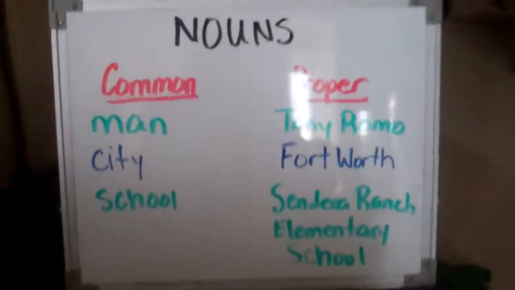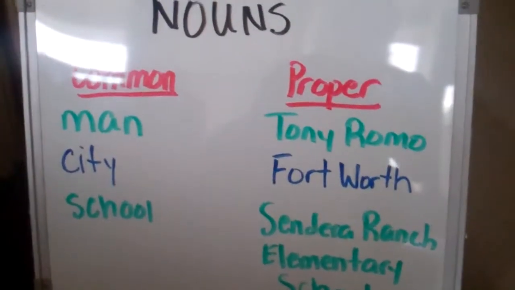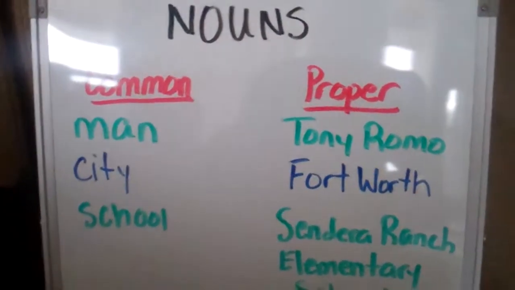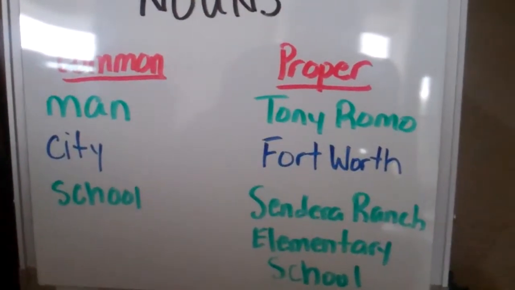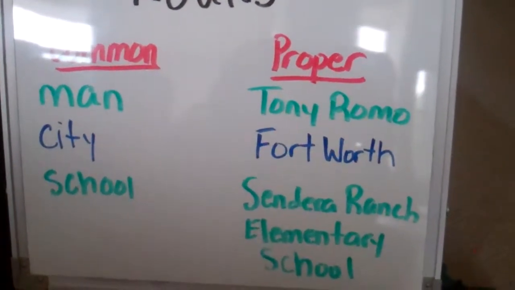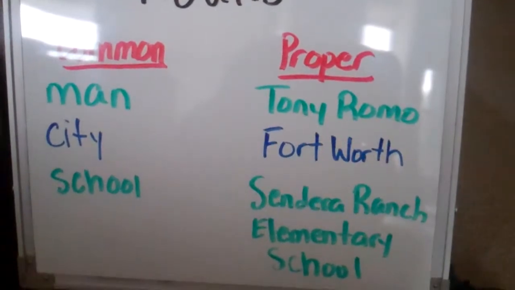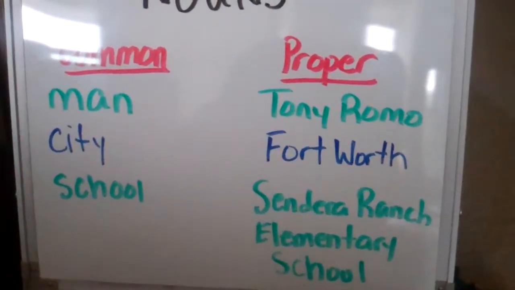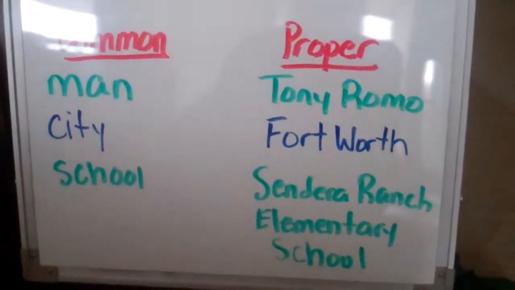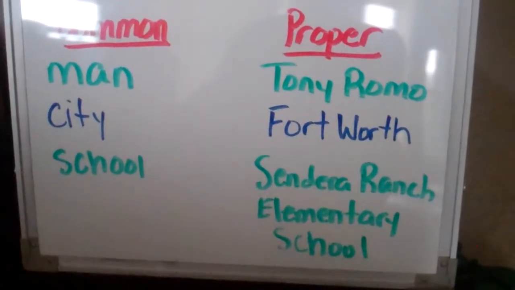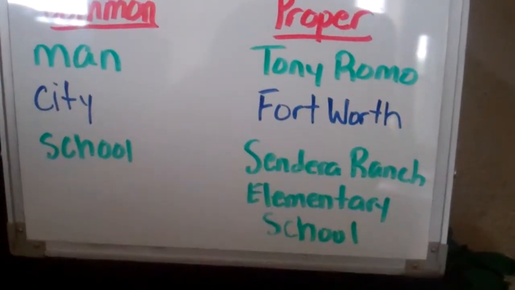Okay, so let's go look at our board now. On the left-hand side, we've got our list of common nouns. And on the right-hand side, our list of proper nouns. So we see the word man, and then next to it, Tony Romo. Man being common and Tony Romo being proper. We've got city and Fort Worth. And then we've got school and Sendera Ranch Elementary School.